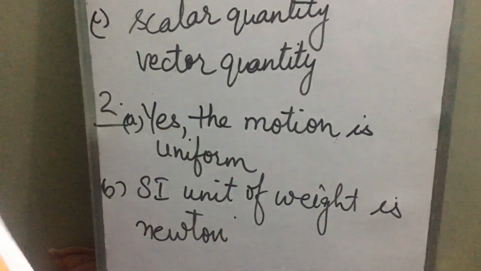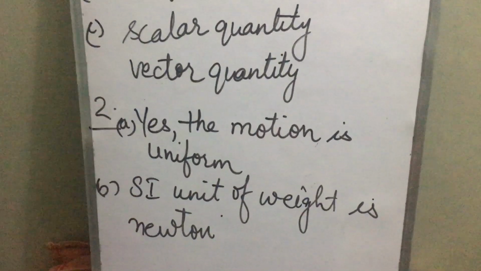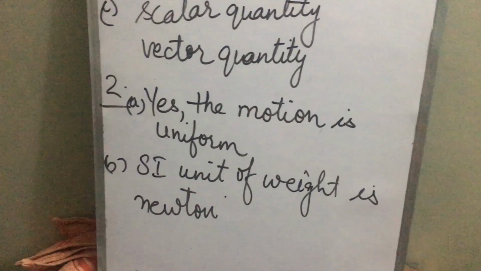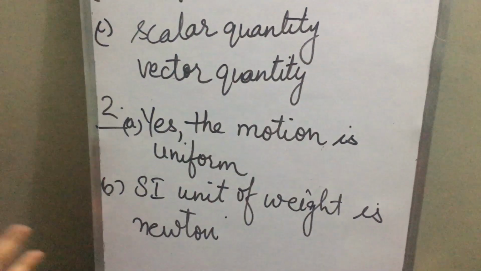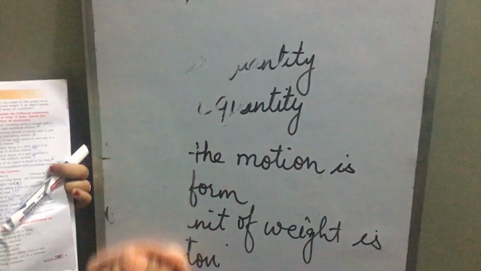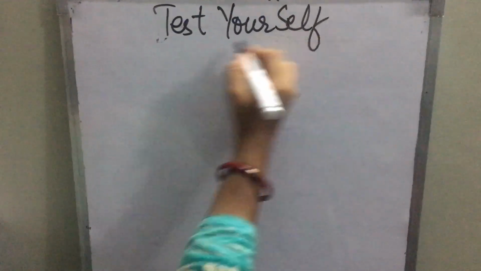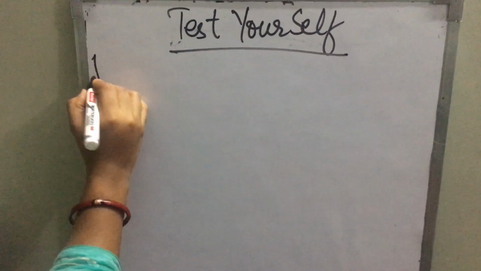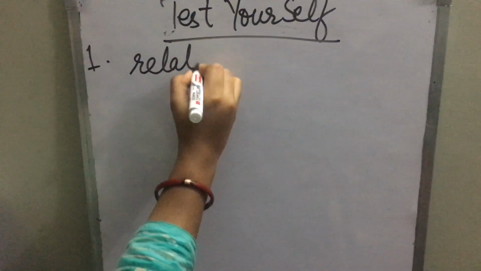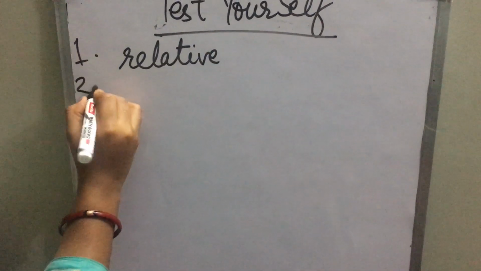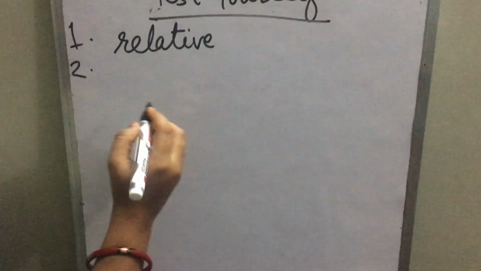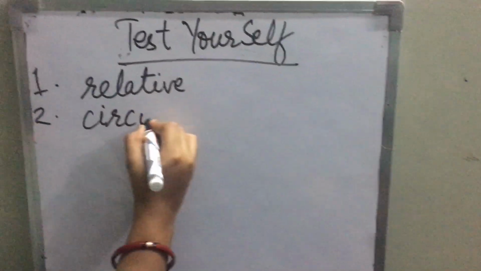Test yourself. See, children, fill in the blanks with suitable words. Page number 39. Test yourself, fill in the blanks. First, rest and motion are relative terms. Kindly fill your book. Second, motion of the moon around the earth is an example of circulatory motion.